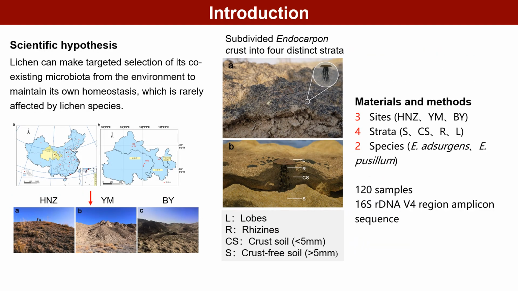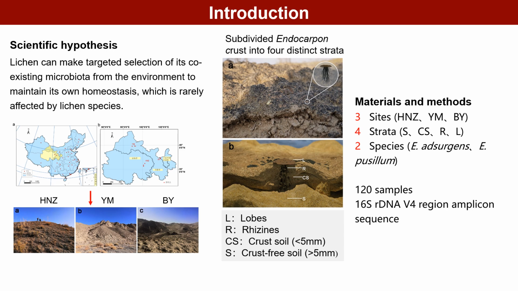However, the potential assembly mechanisms of lichen's microbiota and how the lichen symbiont maintains its homeostasis are poorly known. There are also gaps in the community characteristics of the terricolous lichen microbiota, co-occurrence network structures, and potential drivers.